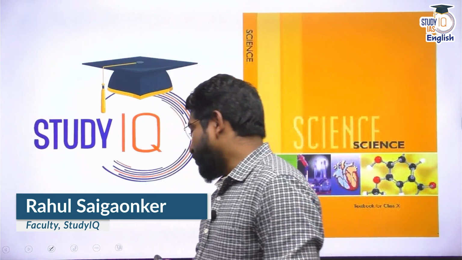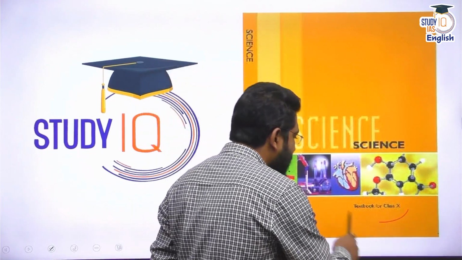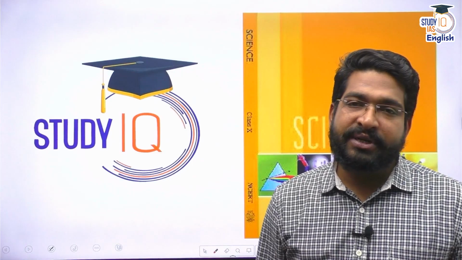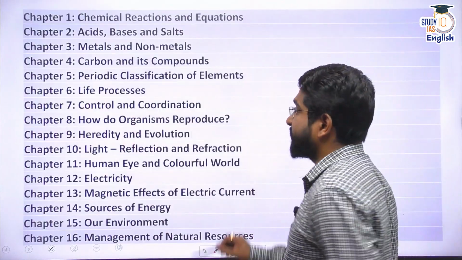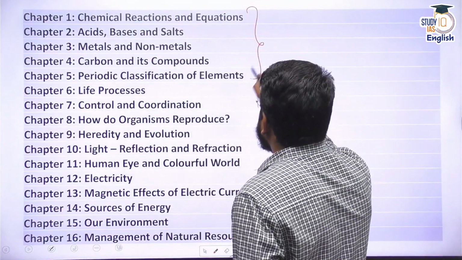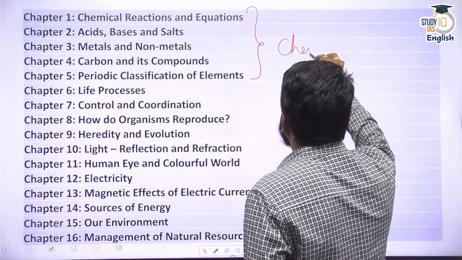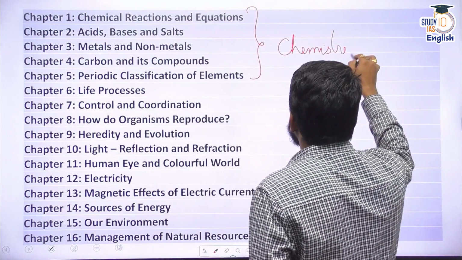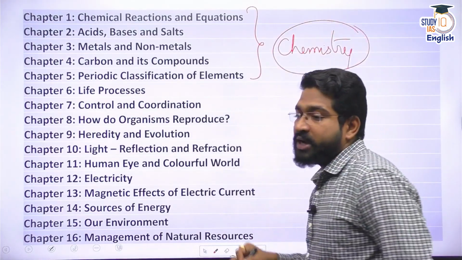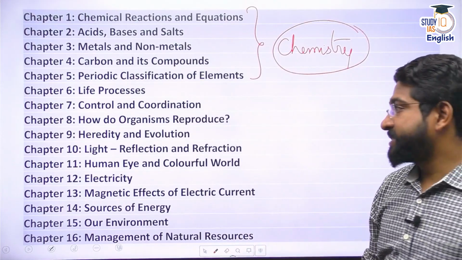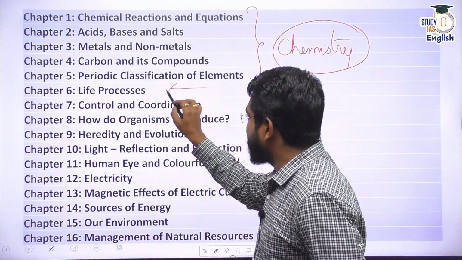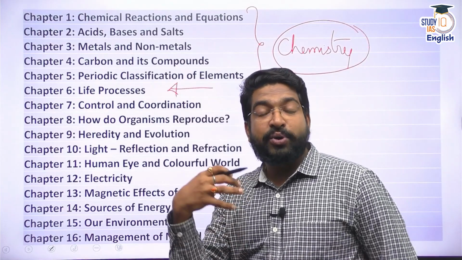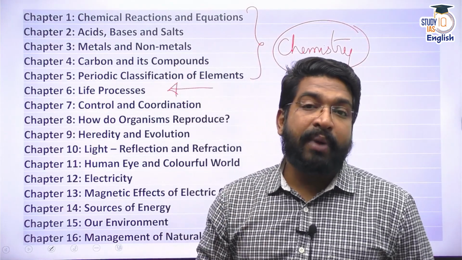Let's continue our discussion of NCERT Science series. You already know that we are discussing the NCERT Science textbook for class 10, where we are carrying out discussion of individual chapters. Till now, we have completed chapter 1 to chapter 5. That means we have already gained insights into the topics connected to chemistry that were mentioned in the NCERT 10th textbook. Today, we will move ahead and discuss chapter 6 that talks about life processes. That means we are going to gain more and more knowledge about biology.